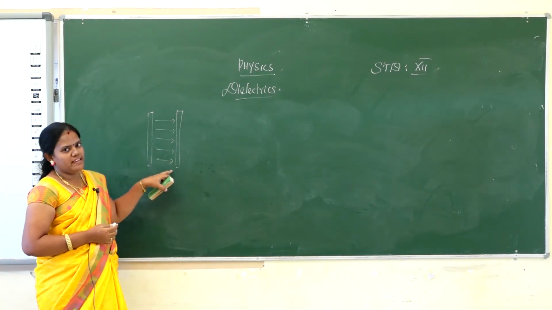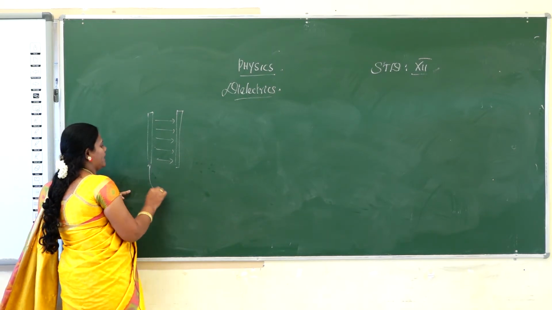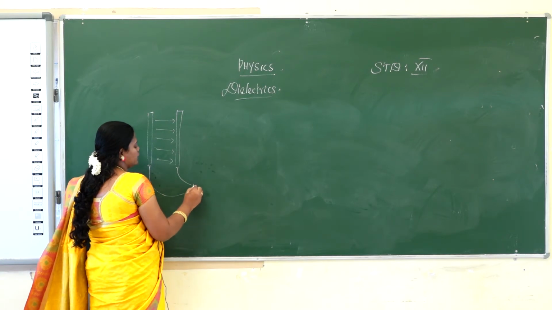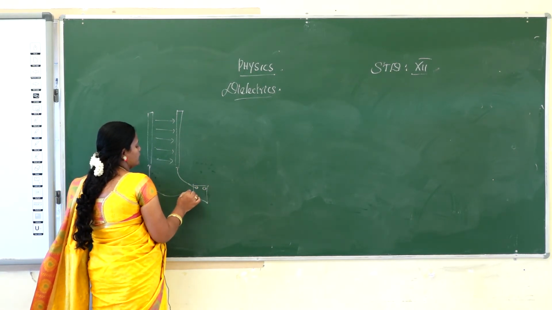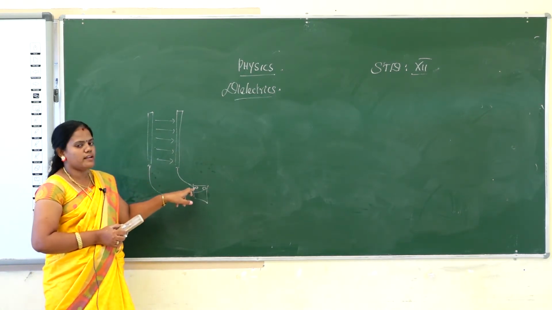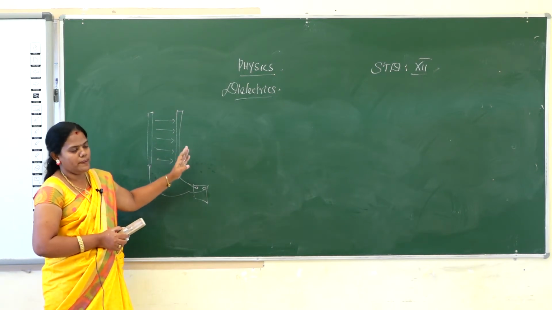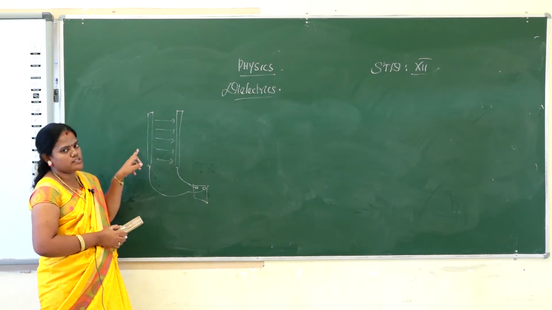We apply the electric field inside the capacitor, and then a battery is connected between the two plates. That is plate 1, that is plate 2. The battery is connected to the two plates through its two terminals. One is connected to the positive side, and the other is connected to the negative side. The positive terminal of the battery increases the positive charges on one plate, and the negative terminal of the battery gives negative charges on the other plate.